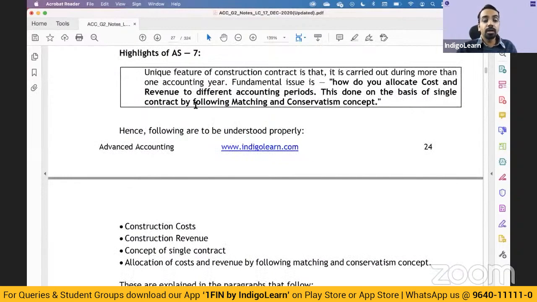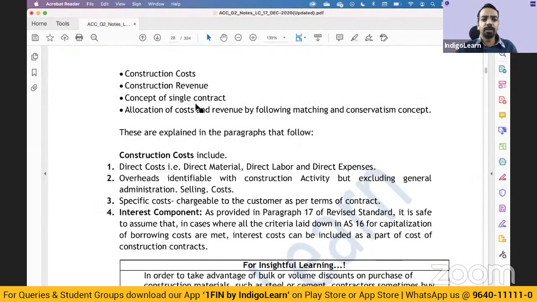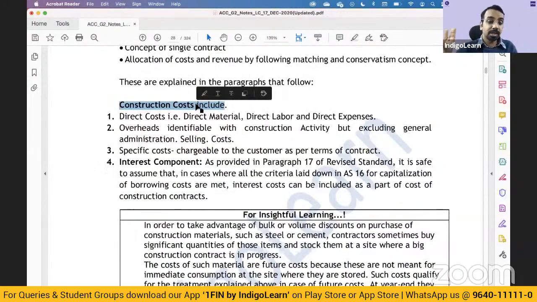What are included in construction contract? Your normal accounting principles, all the costs, direct material, direct labor, direct expenses, overhead for the particular construction activity, specific cost for the particular customer, all of those are included. Interest also, if permitted by AS16, are included, right?